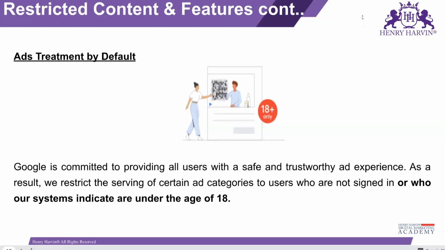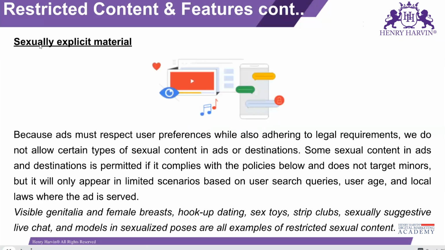If you are selling some kind of sexual product or anything that only belongs to 18 plus, then this type of content should only be targeted to people who are 18 plus. So definitely sexually explicit material is only applicable if the user is 18 plus, because you cannot show a sexual ad to kids. That means someone who is below 18 years, you don't have to show such kind of ad.